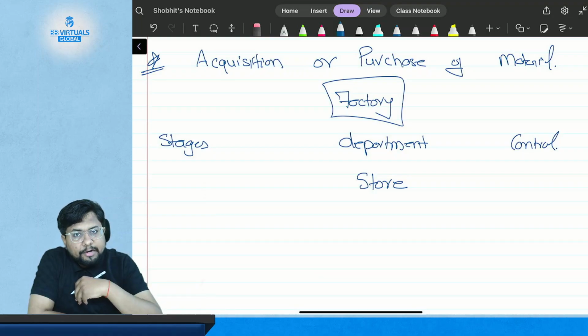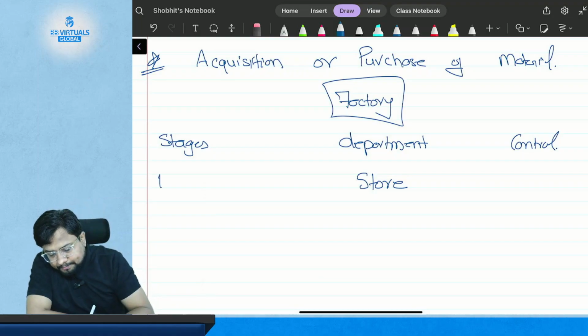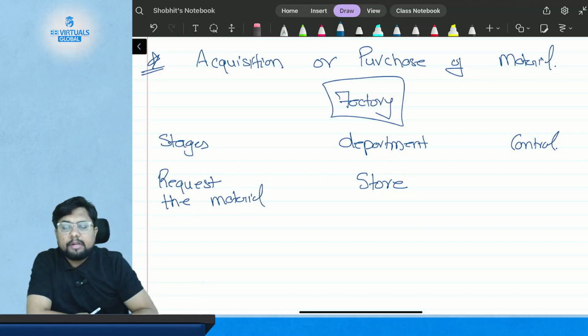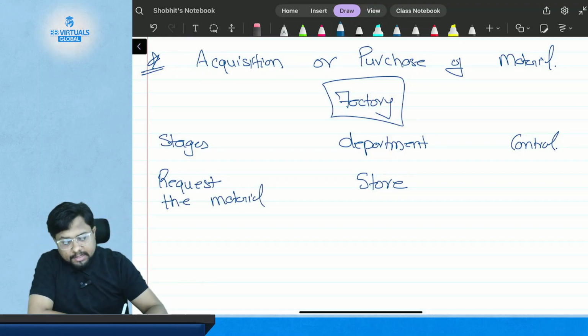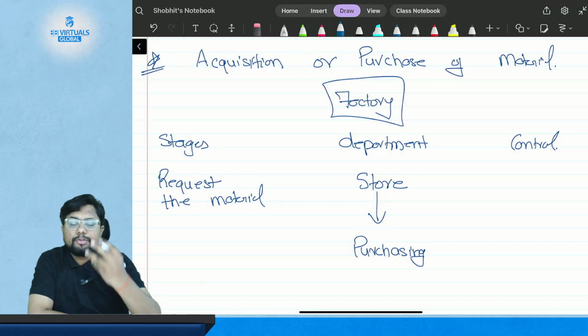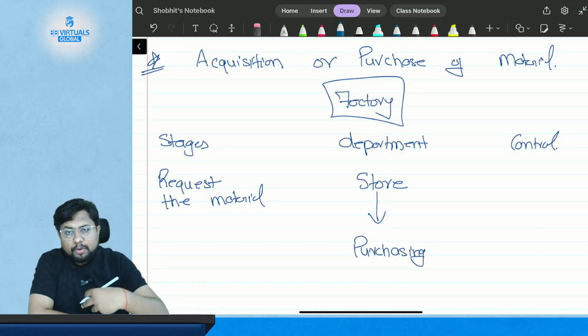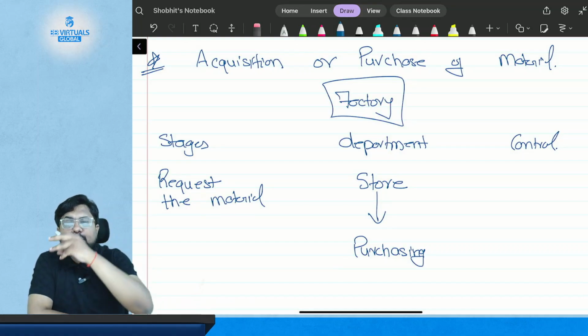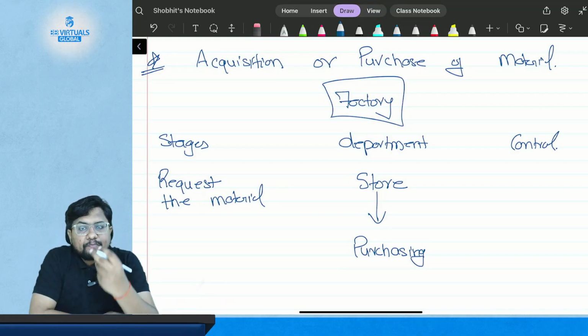So what will the store department do? They will request the material. From whom will they request? They will request it from the purchase department. The store department will request the purchase department to please get the material.